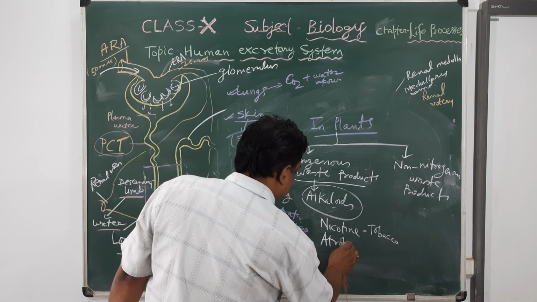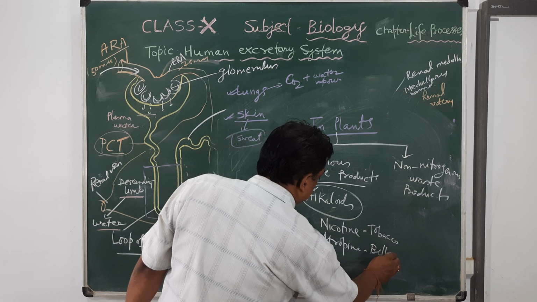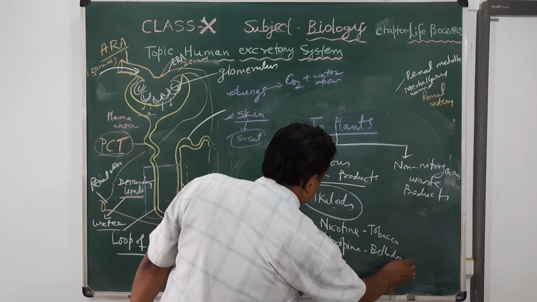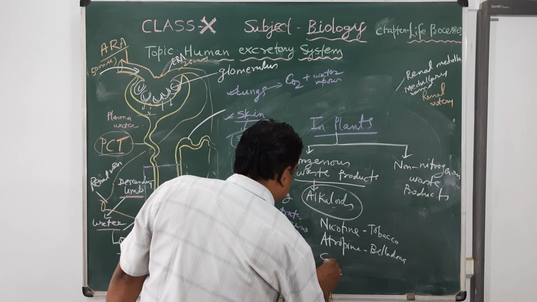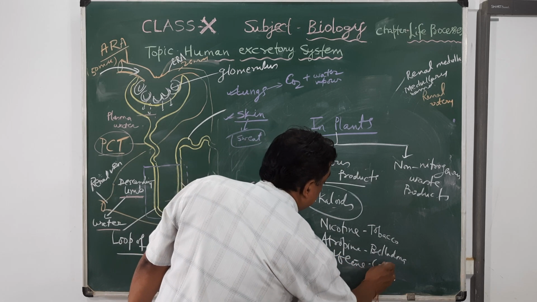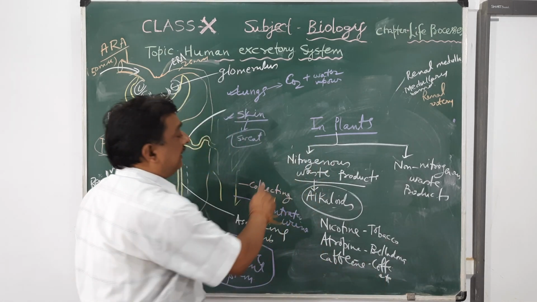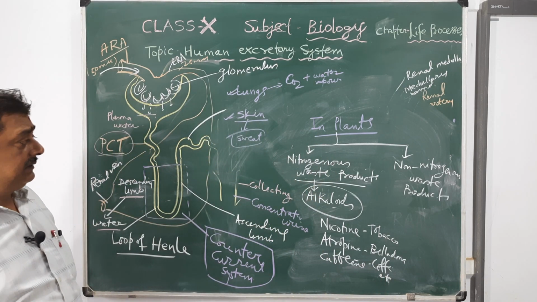Atropine is released by belladonna plant, Atropa belladonna. Caffeine is released by coffee, and so on. So they are called nitrogenous waste products.